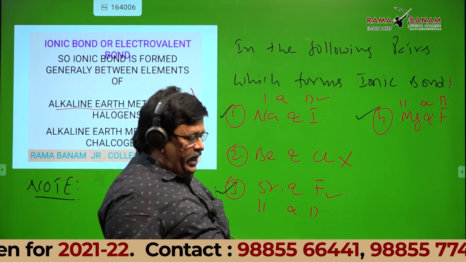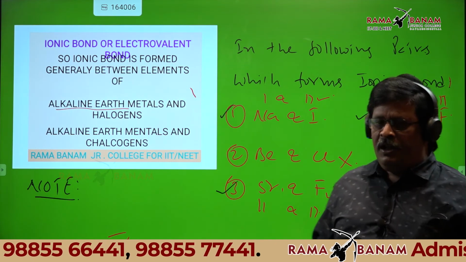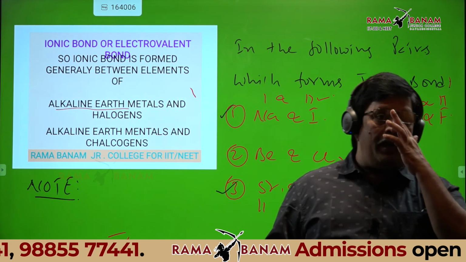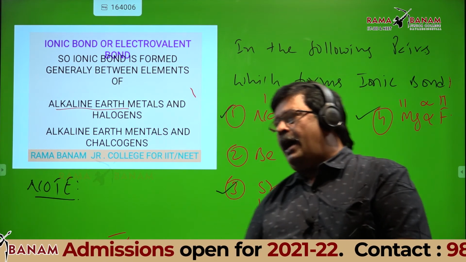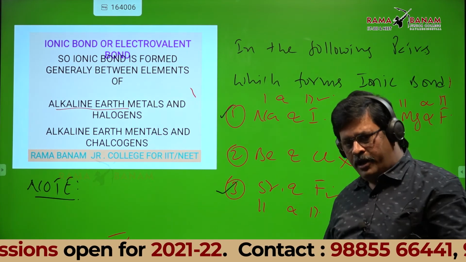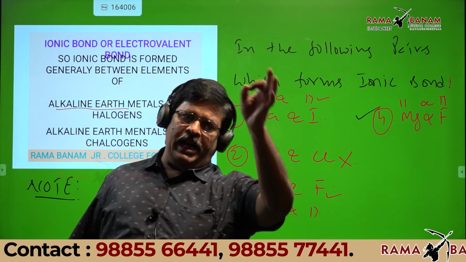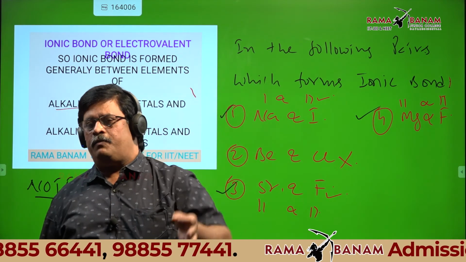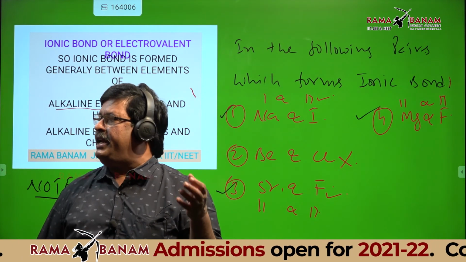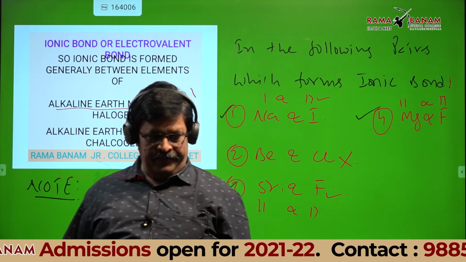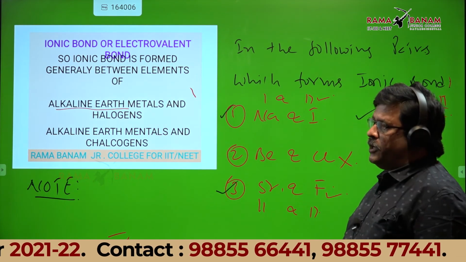Why does beryllium form covalent compounds? That we'll discuss in chemical bonding in regular classes. Because of its very small size and high ionization energy. If you want that reason, you write that reason also. Beryllium is the only alkaline earth metal that always forms covalent compounds due to small size and high ionization energy. So all beryllium compounds are covalent here.